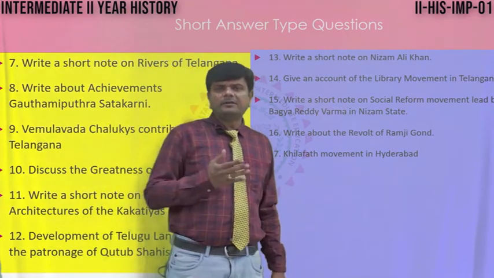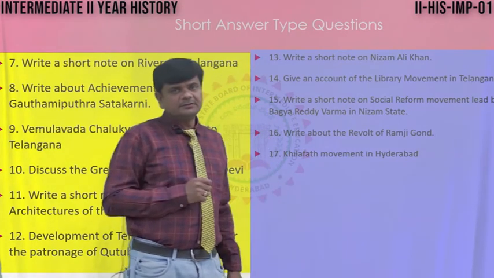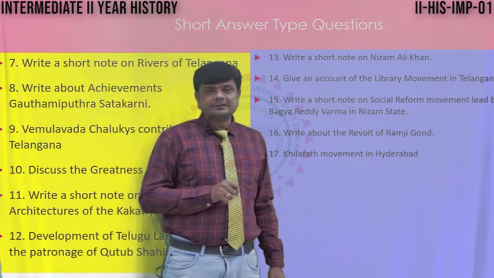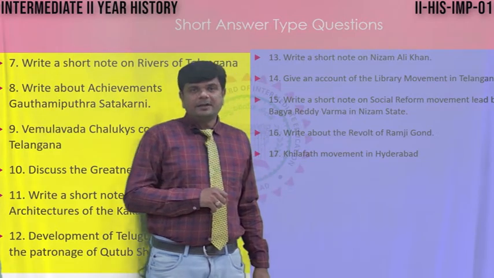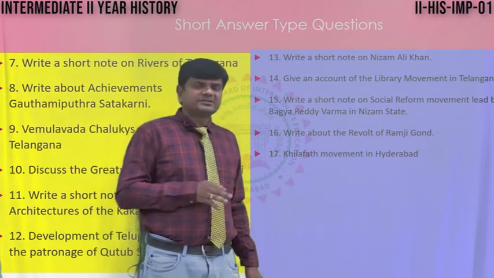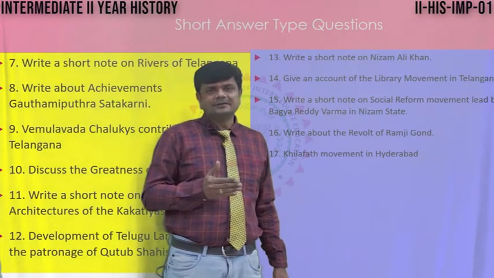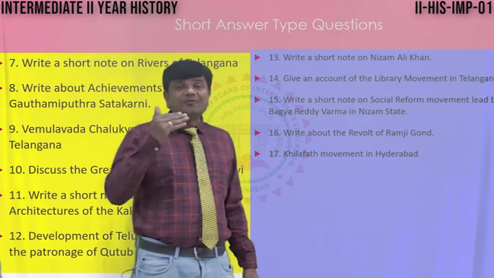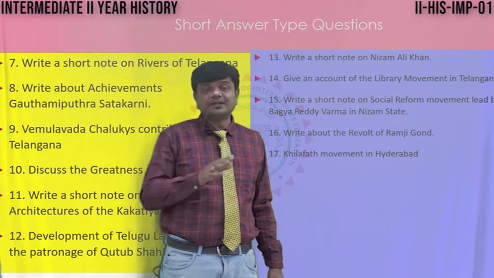Everybody remembers Ambedkar, a great Dalit leader, and here in Hyderabad, V.S. Venkat Rao. Like that, there was a great person before Ambedkar who started a social reform movement: Bhagyareddy Verma, with the Adi Hindu Sabha.